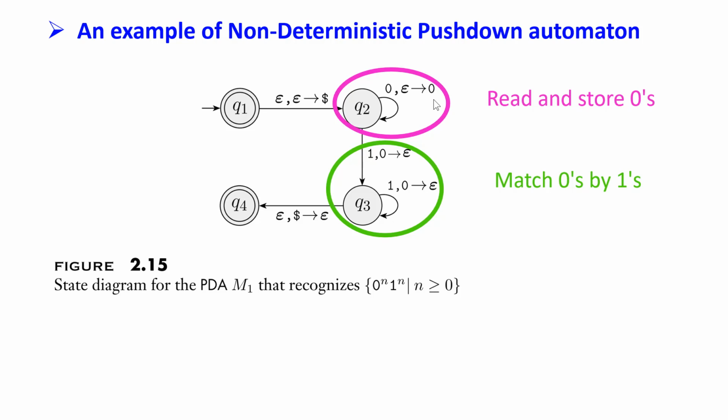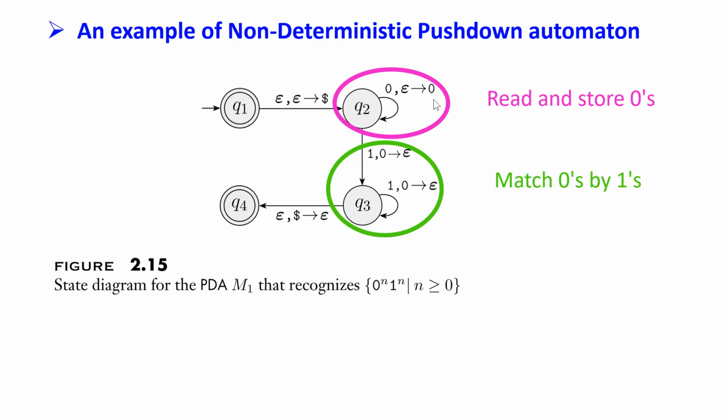The transition circled by green means the machine will match all the zeros by ones. That means if you read a 0 from the input string, you will store a 0 as a counter in the stack. And when the machine starts reading ones from the input string, it will pop zeros out from the stack to match how many ones the machine has consumed from the input string. By doing so, if we have stored n zeros in the stack, then we can pop these zeros one by one once we read ones.